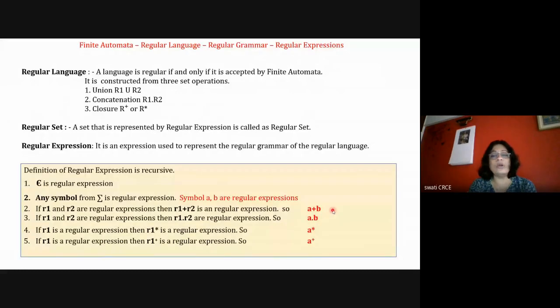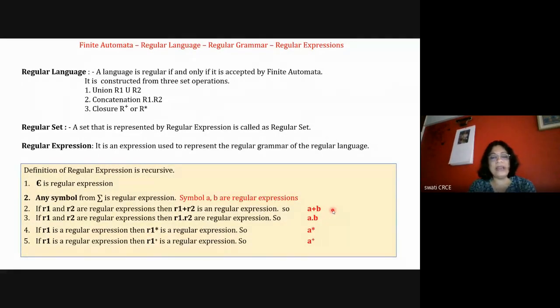If I'm saying A plus B, I'm telling that the machine has either A or B. So if it is A, it is accepted, or if it is B, it is accepted.